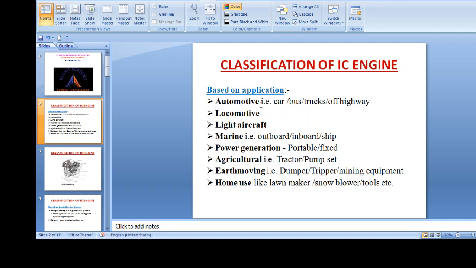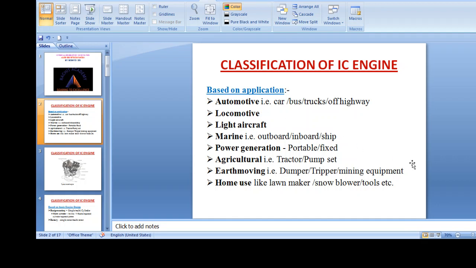Automotive engines are the fuel consuming machines that provide the motive power to automobiles like cars, buses, trucks, and off-highway vehicles. Those vehicles not running on highway, or running on uneven roads or surfaces, are called off-highway engines.